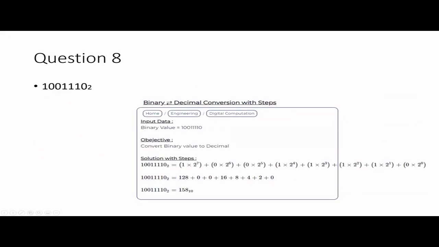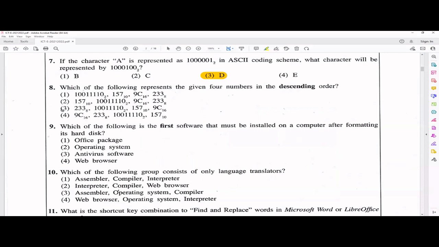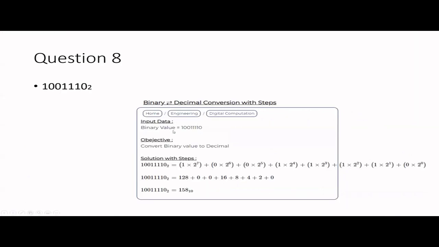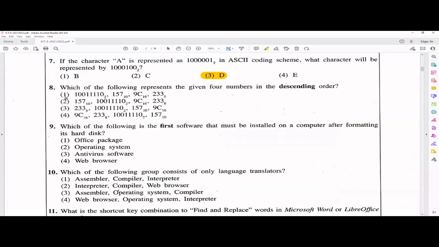So according to that, we need to get the answer quickly. So this is about descending order. So you have to start with the highest thing. That means this one, 158. So that is binary number should be the first one here, right? So definitely there is only one answer matching for that. You can directly go for this.